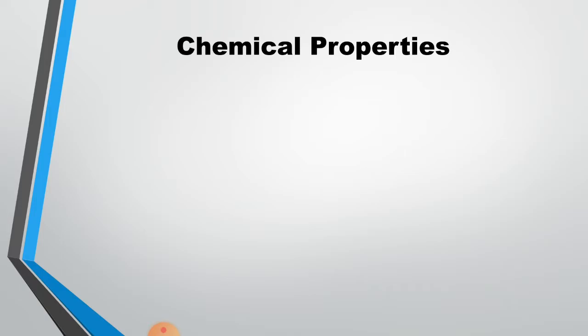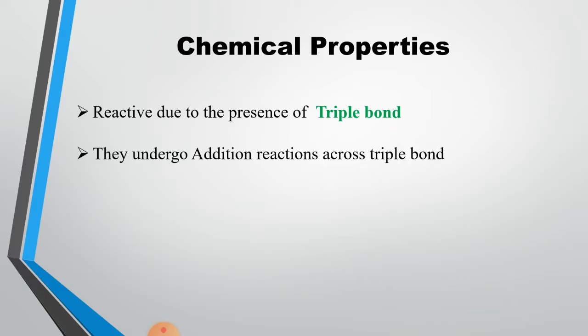Now let's discuss the chemical properties of alkynes. Alkynes are reactive, and this reactivity is because of the presence of a triple bond. They undergo addition reactions across the triple bond.